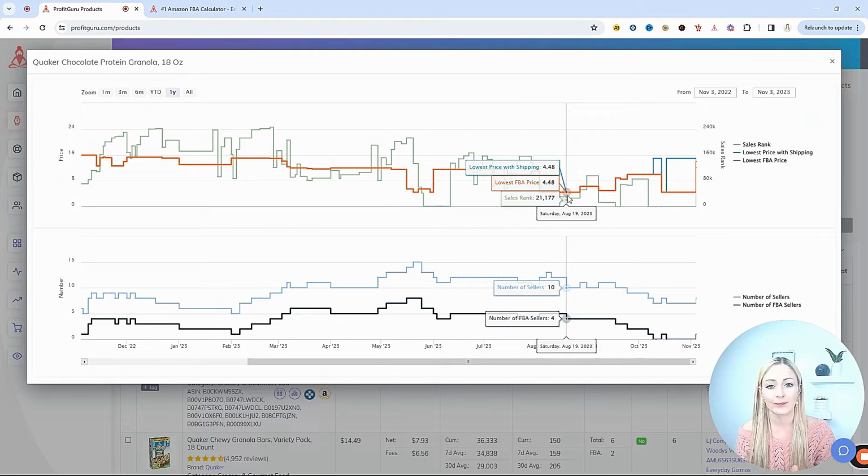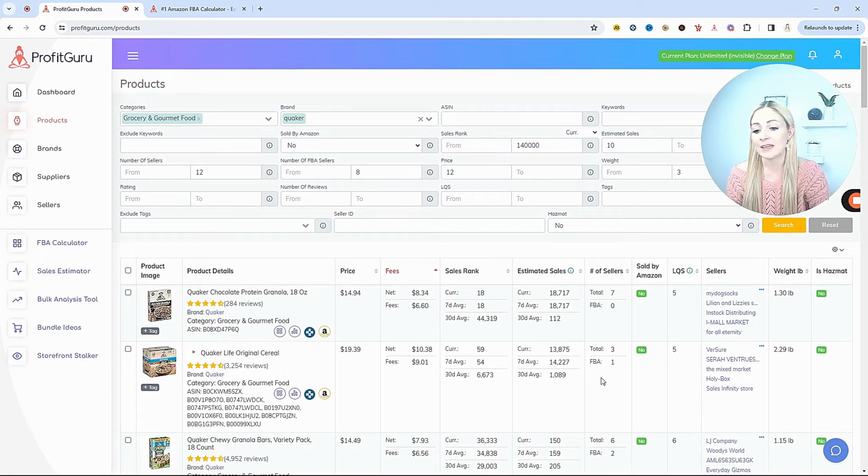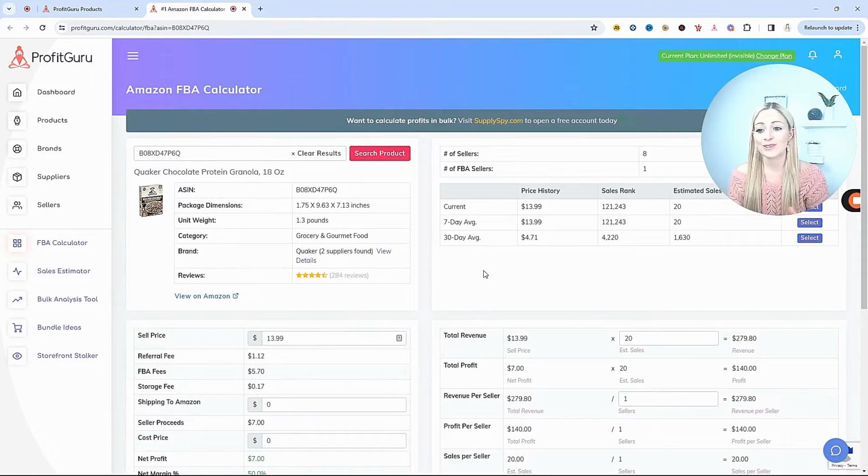Now, the next tool that's going to come in handy when you're looking at products to buy and resell is your profit calculator. So from the products tab, you can find it right here. But for any listing that you want to check the profit calculator for, you can come right over here to the FBA calculator and input the ASIN. So when we search that Quaker chocolate protein granola, it pulls right up. We can see all of the different dimensions, the weight, the category. Now we have the number of sellers, only one of them being FBA sellers.